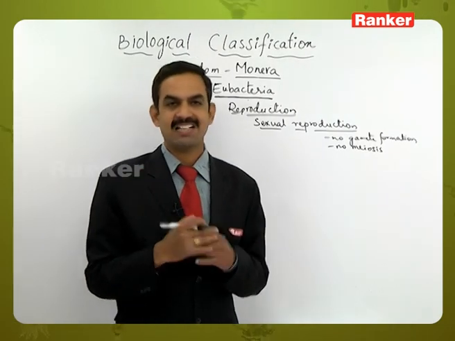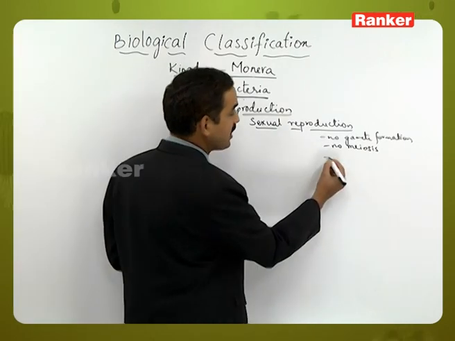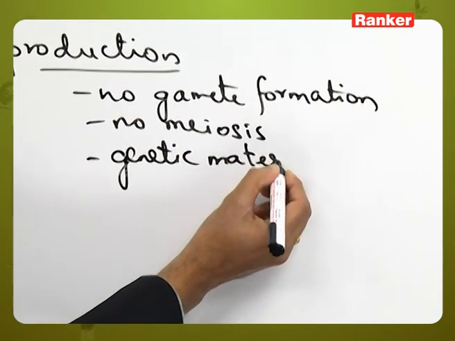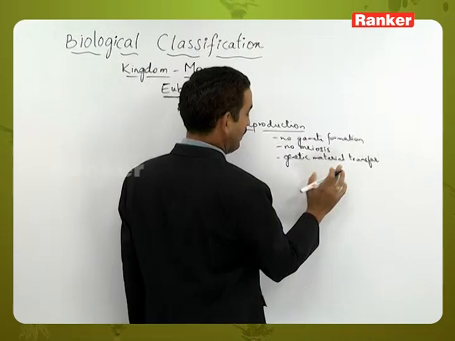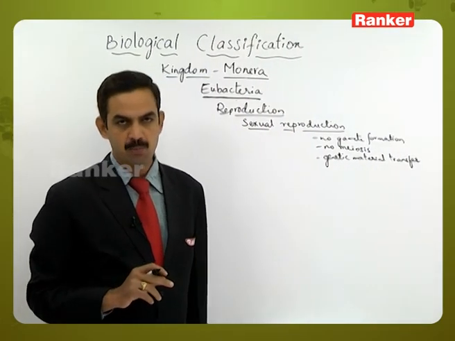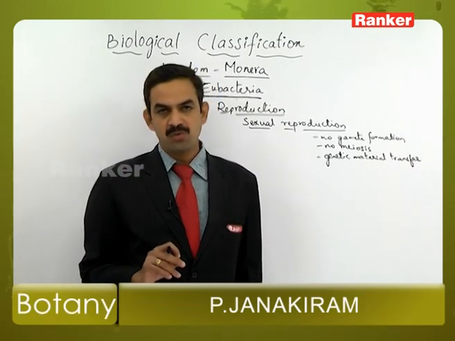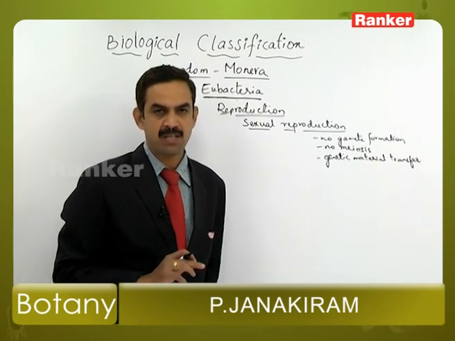But why we are considering that bacteria have sexual reproduction means because here the genetic material is transferred from one bacteria to other bacteria. So because of only this character, we consider it as a sexual reproductive process. So here this is not a true sexual reproduction, and here the transfer of genetic material will occur by 3 methods.